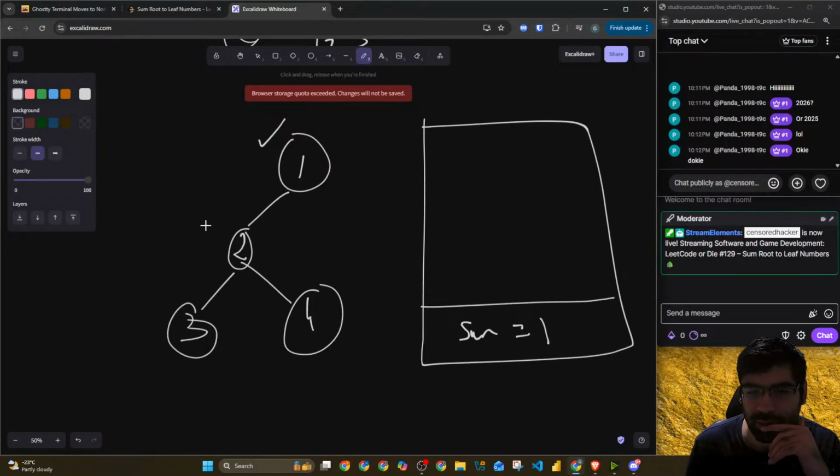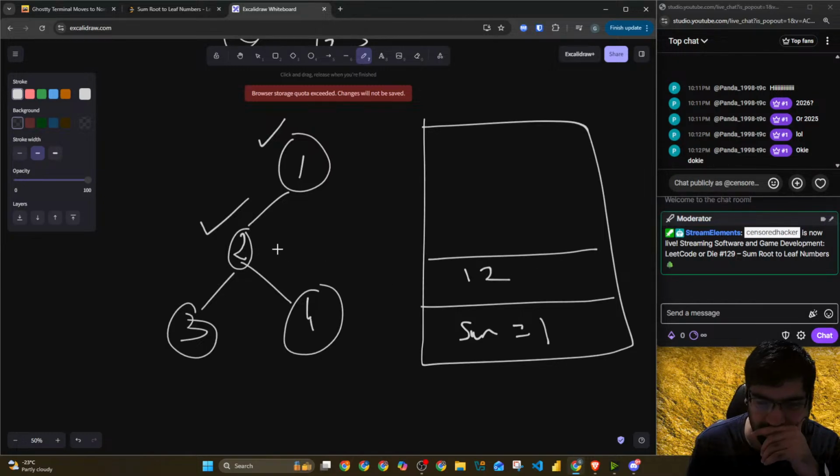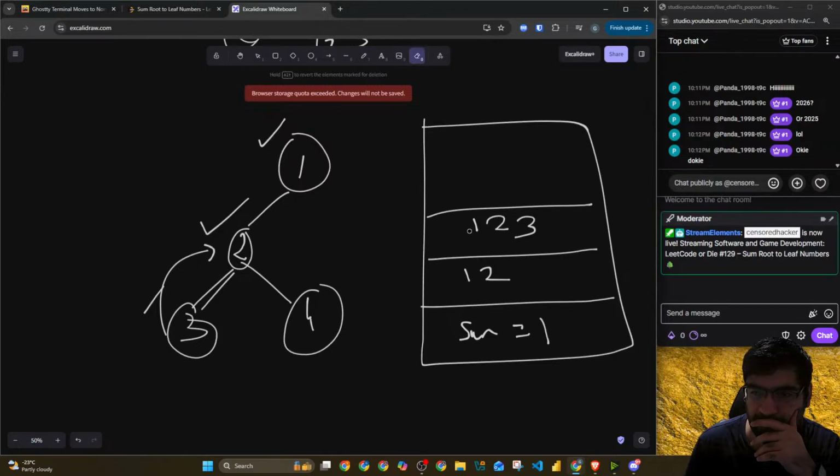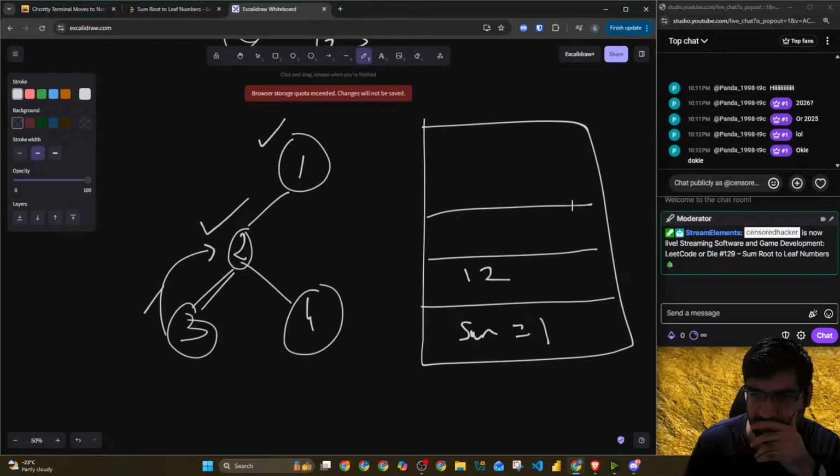Then we call recursion and we reach 2. So sum will become 12. Then the split happens and we are first going to the left one. So sum for now here will be 1, 2, 3. We need to return this back. Once we go here, there is no leaf node, so we return the sum. Here we need to destroy this and store this somehow. So we'll have another variable, 123 from left, let's say left sum, and then we'll go to the right one.